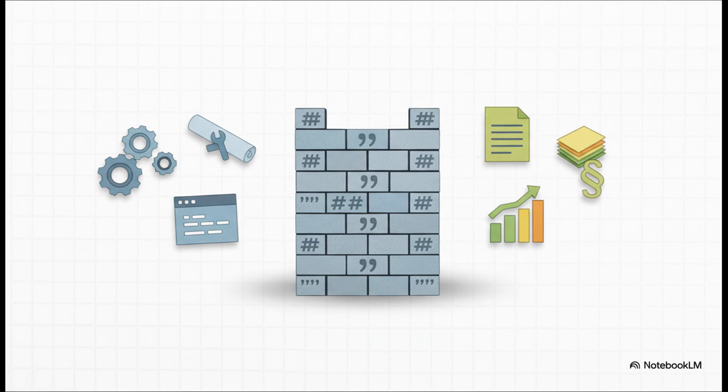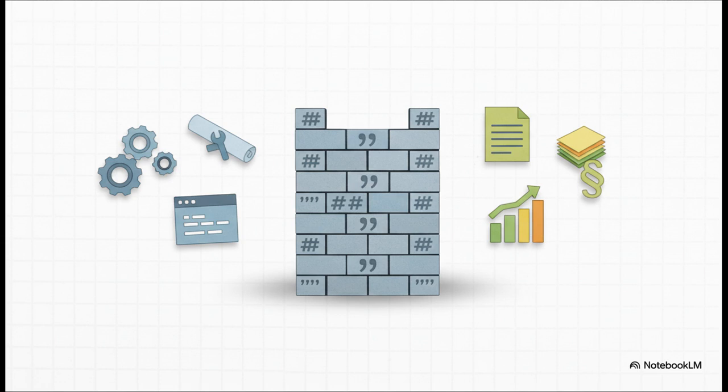You have to always separate your instructions from the data you want the AI to process. Think of your prompt as code and the text you're feeding it as data. We use these things called delimiters, like the triple quotes or hashtags you see here, to build a clean wall between the two. This stops the AI from getting confused about what's an order and what's just information it needs to look at.